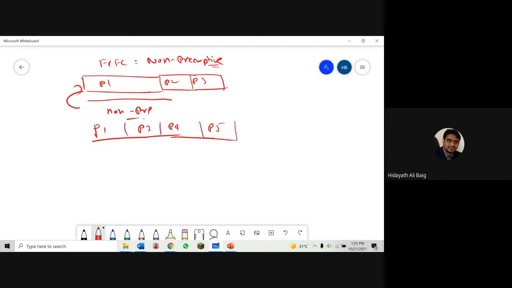Here also, there are some issues we have seen. Either it is preemptive or non-preemptive, we have seen some issues. Now, in a real-time system, what exactly we want is that all the processes should have equal priority, or I should not use the word priority, preference.